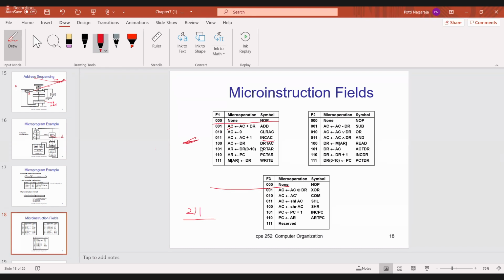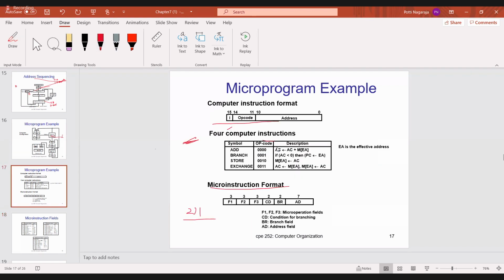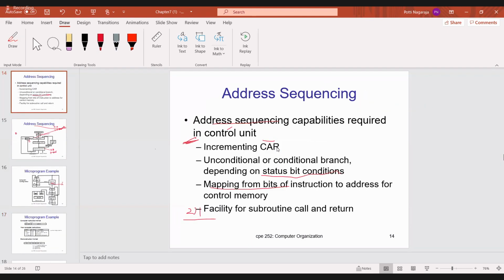Then the next instruction, DRTAC. What is DRTAC? Whatever content is present in DR will be transferred to AC. Now I will ask: DR is 5 and execute DRTAC. What is the AC value? 5. Then DRTAR. So DR, what is the size of the register? Anyone? But AR is how many bit register? AR is how many bit register?